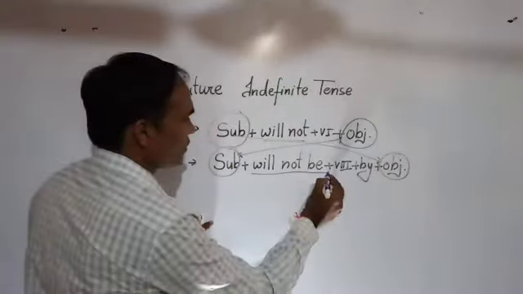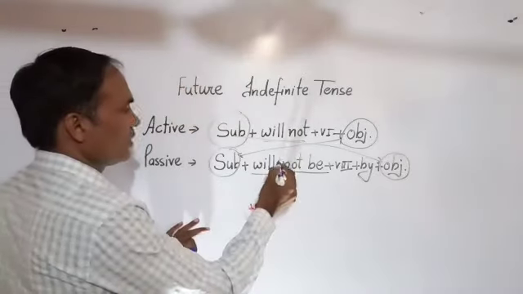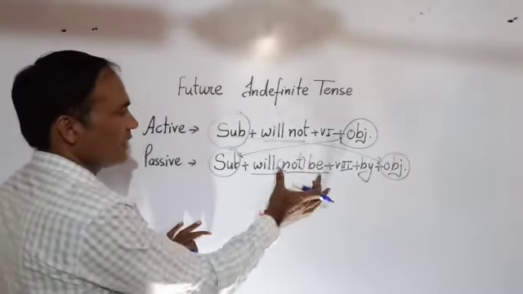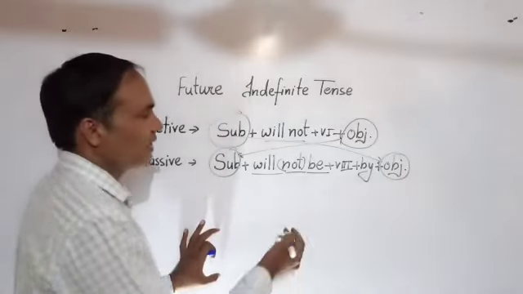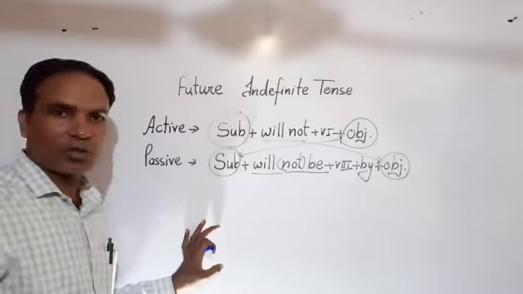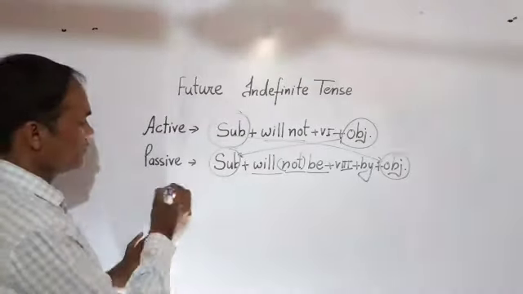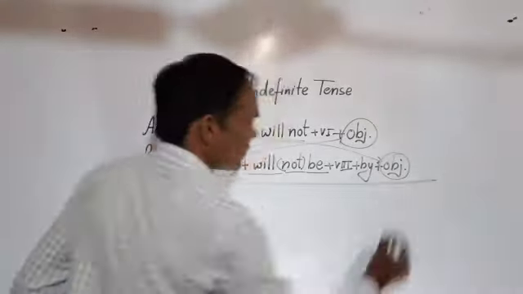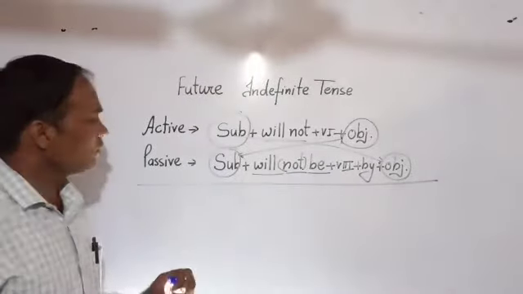Will not be, not between will and be, you have to write like this. Verb third form plus by, as you are using in all the tenses. Now check an example I am giving you now.